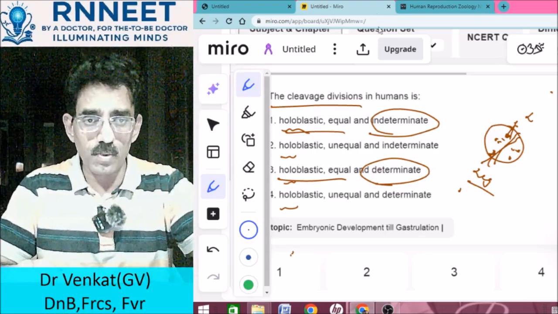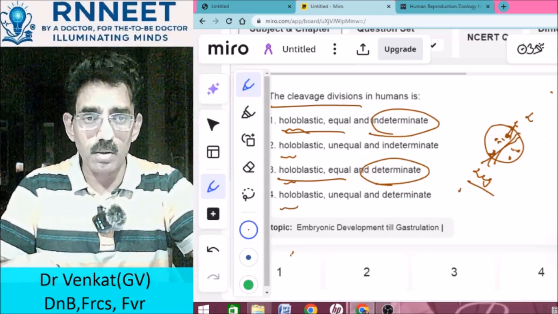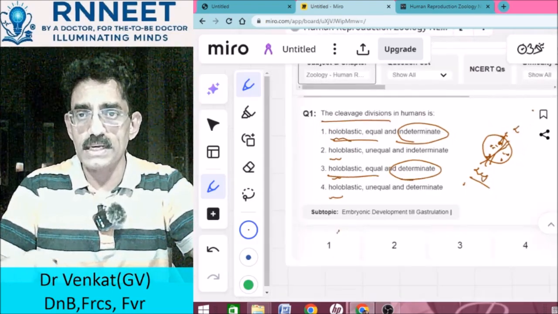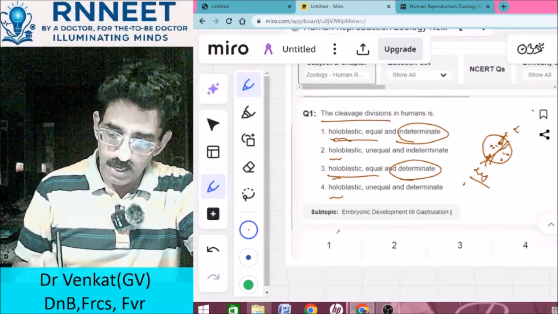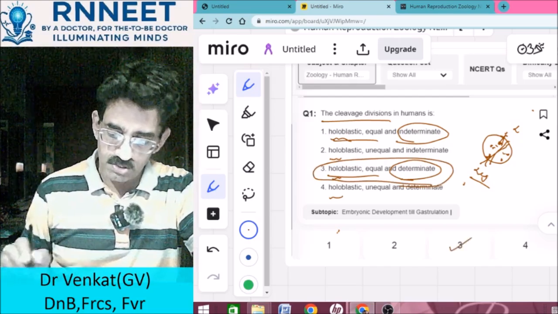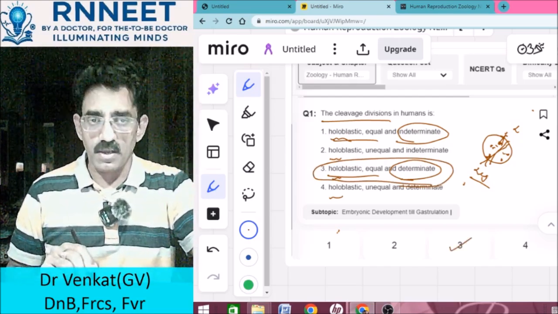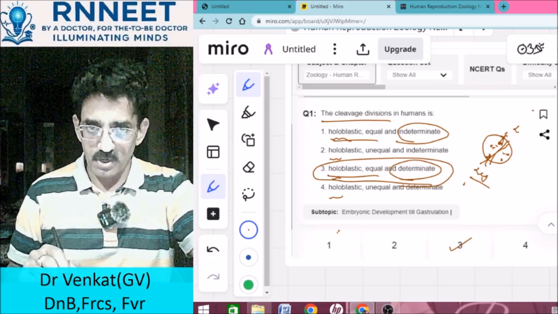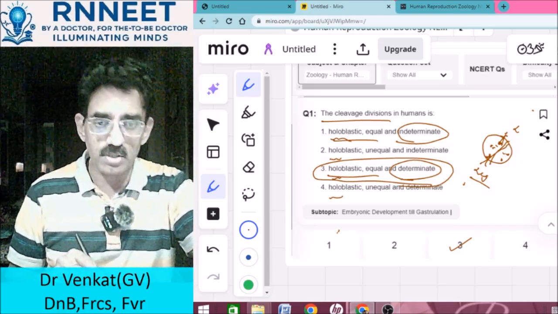So the answer for this question is C, which tells it is holoblastic, equal, and determinate in humans. So the answer is C, that is 3. Perfect. We'll now move on to the next question.